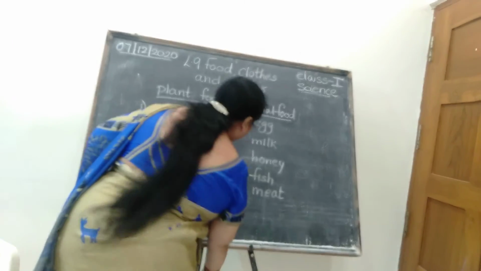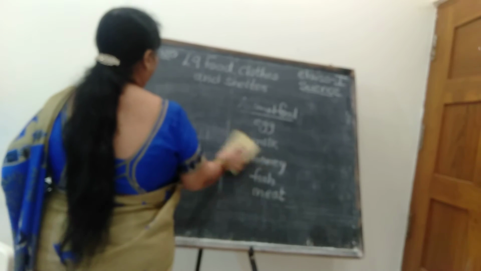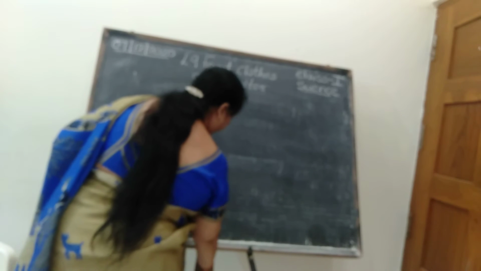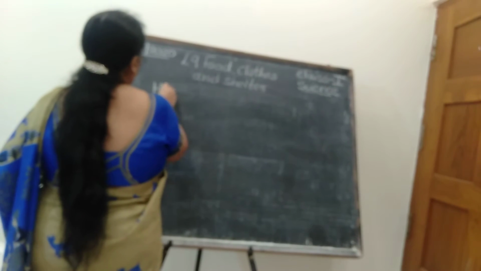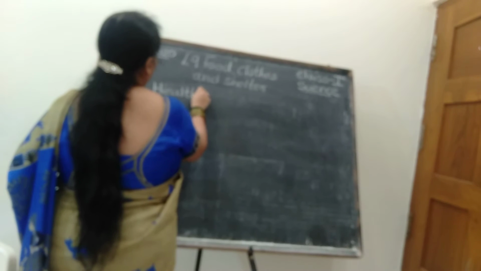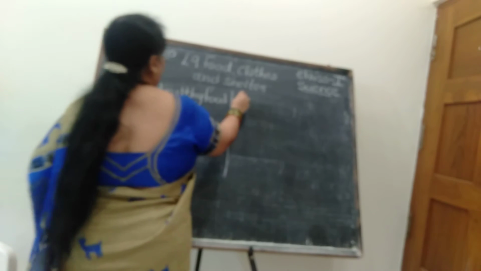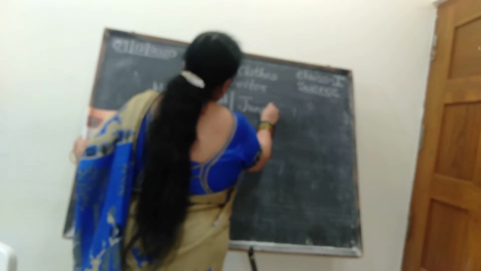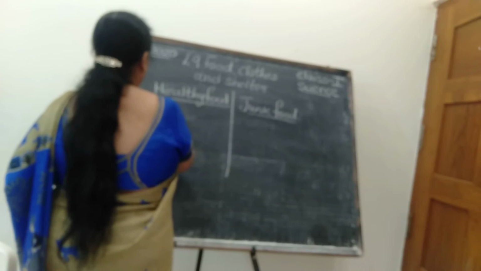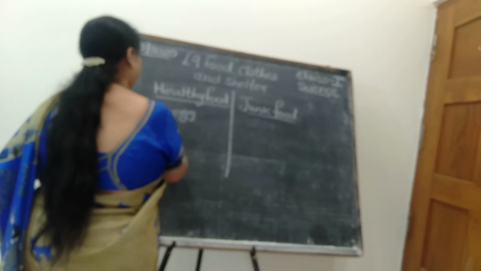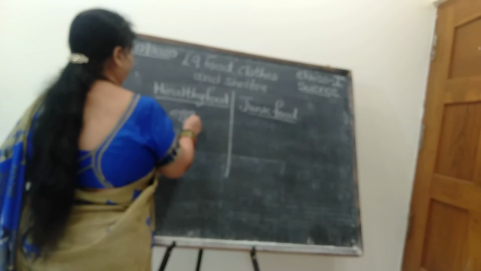Okay. The next one is the fourth column. Healthy food and junk food. What is that? Healthy food and junk food. See here, how many columns the teacher is doing now. Okay, children, so let me write the differences. Look at this column. What are the things you will get from healthy food? Egg is a healthy food.